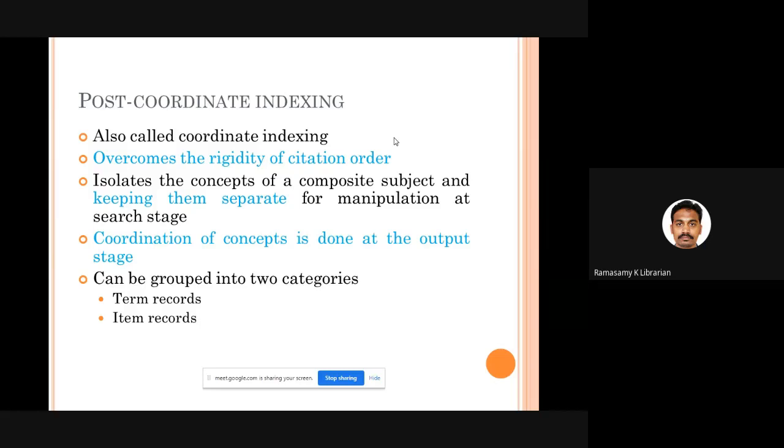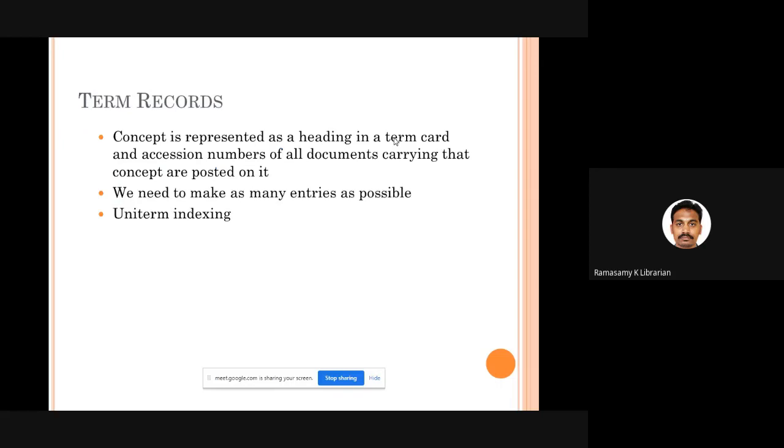Fine. So post-coordinate indexing is of two different categories: term records or item records. If you take term records, please understand, in the term record, you take small cards. In every card, you write one particular topic, only one, like library, education, university, India. You take single terms, and for every term, you prepare one card.